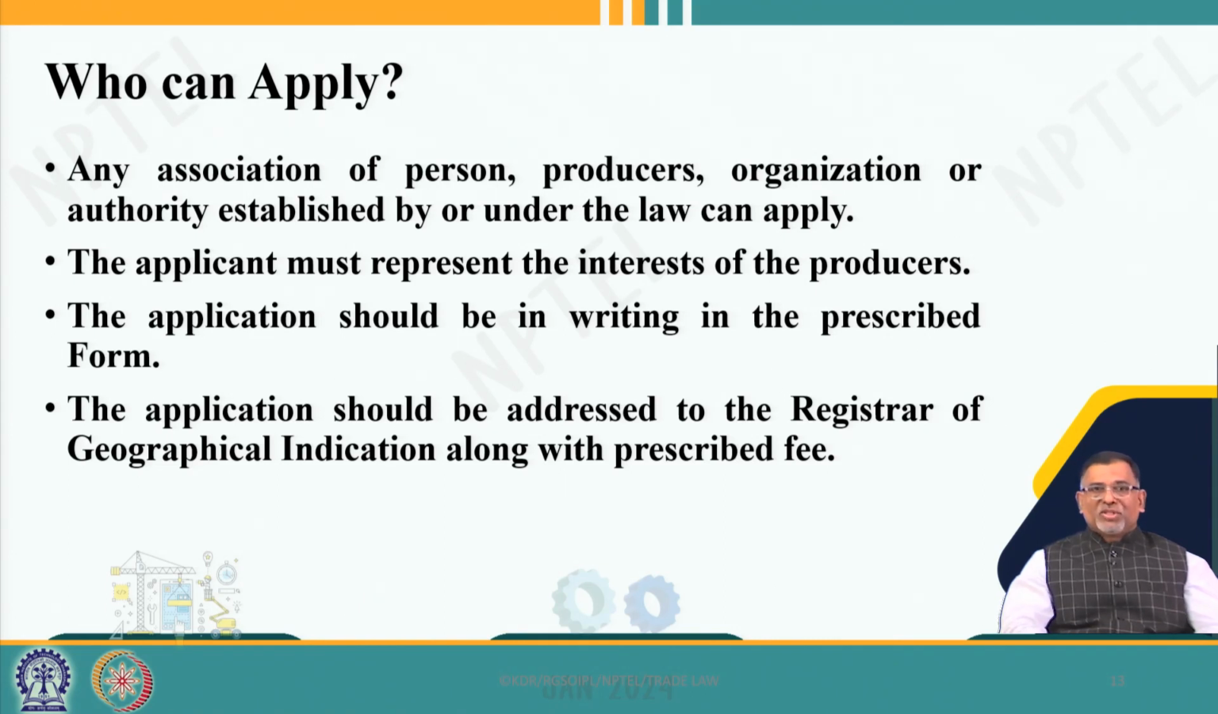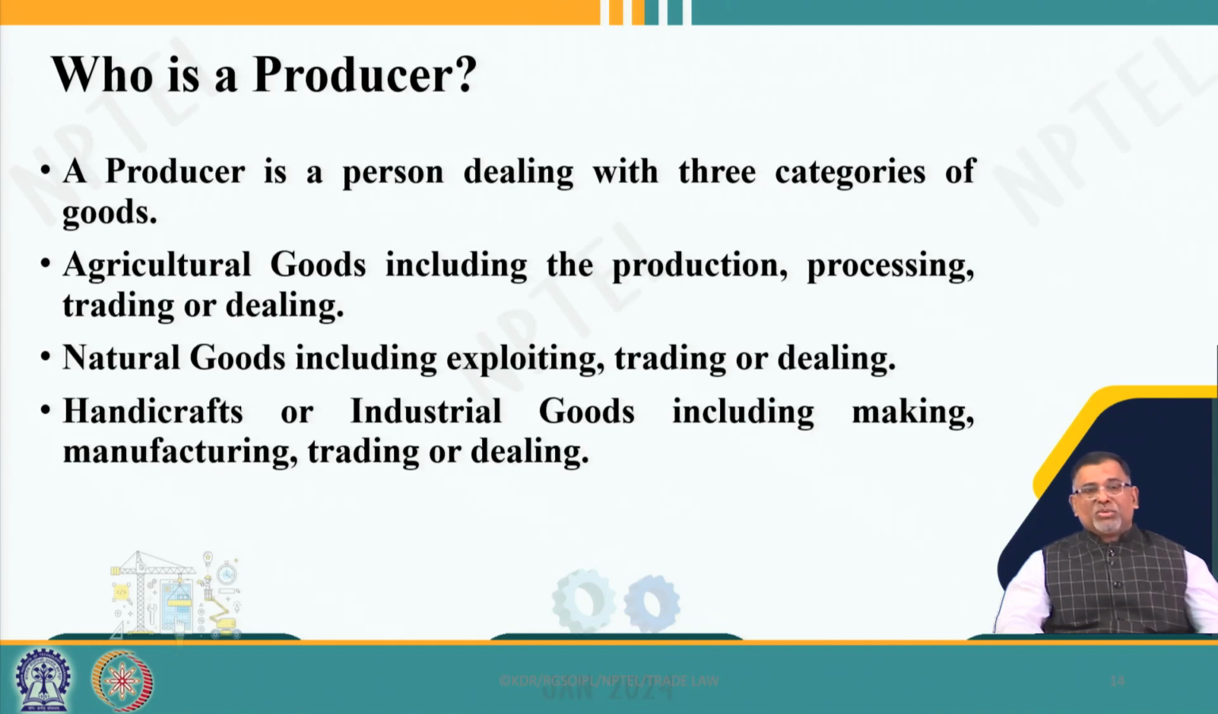So, there is a prescribed application form, and the Indian registry is in Chennai, and you can apply online as well, paying the prescribed fee, and after examination and other things, they issue the registration certificate. So, who is the producer? There are three categories of goods, which we already said: agricultural goods, natural goods, and also industrial goods.